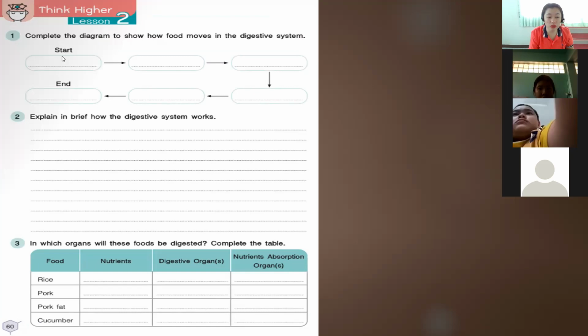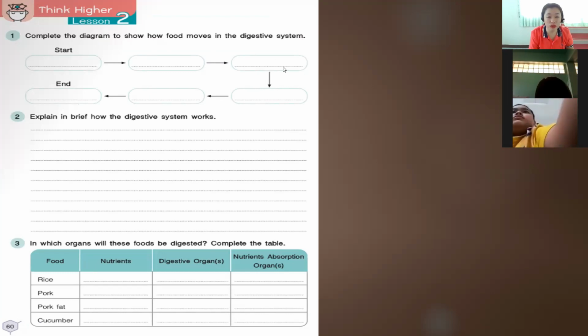So we're going to write from the start to the end. Okay, so how does the food move in the digestive system? So first, it passes through the mouth. Next is the esophagus.